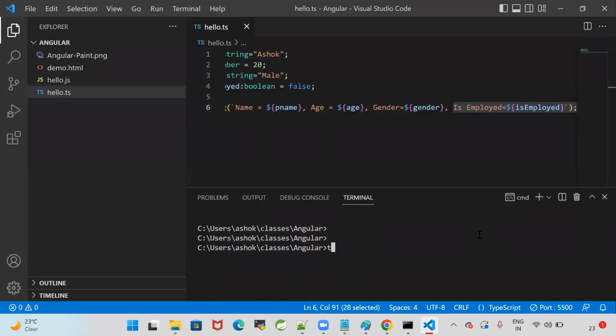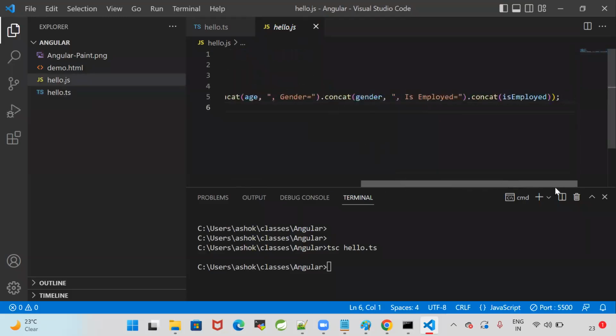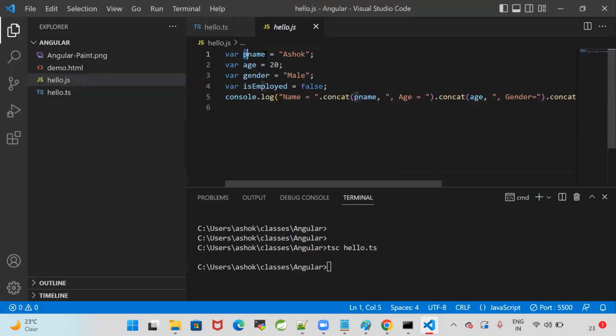How to compile this TypeScript? tsc space hello.ts, compiled into JavaScript. Go to JavaScript, it is printing in the JavaScript. The TypeScript program is converted to a JavaScript program. In the JavaScript, data types are not available. That is the drawback.